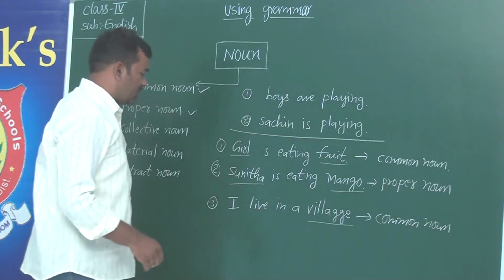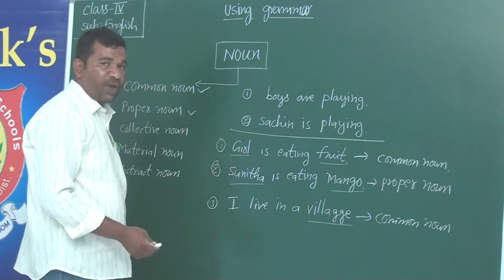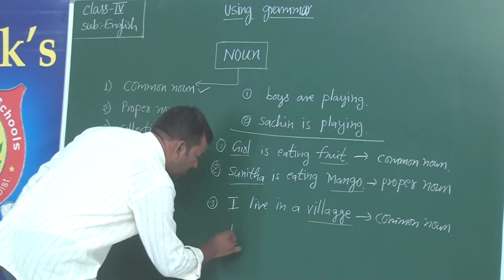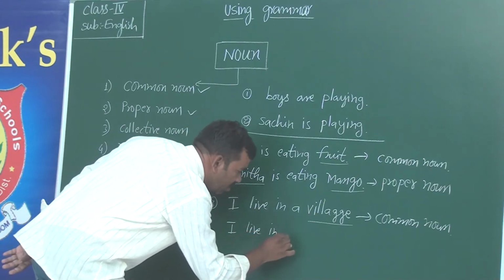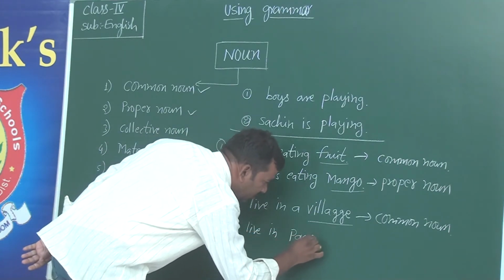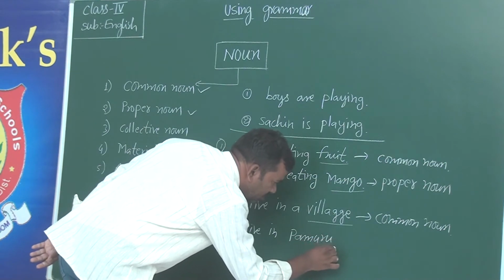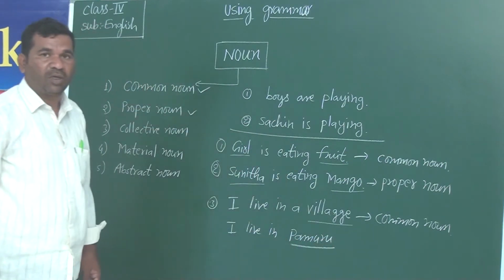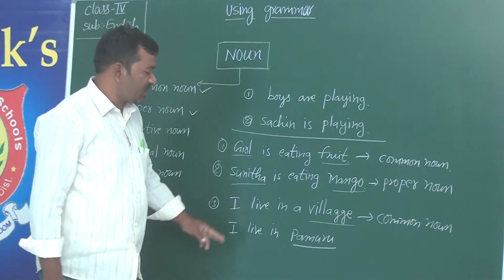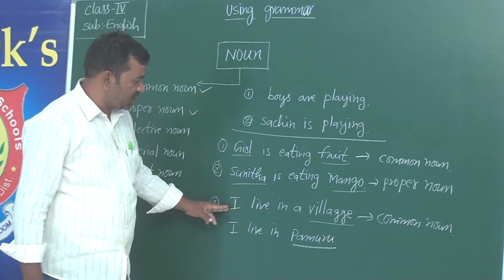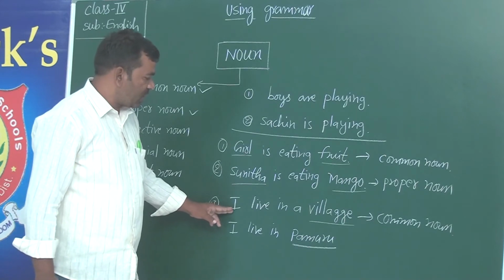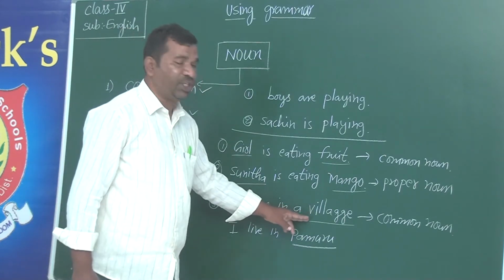If I write the same in a different way, I live in Pamur. You see? Can you understand the difference between these two sentences? In the first sentence, we have written that I live in a village.